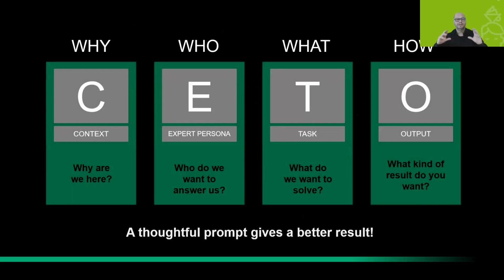So the CETO is a very good approach, simple, short, but effective, that gives ChatGPT information about why, who, what, and how we want to get the answer out of ChatGPT. Okay, so that is the CETO process.